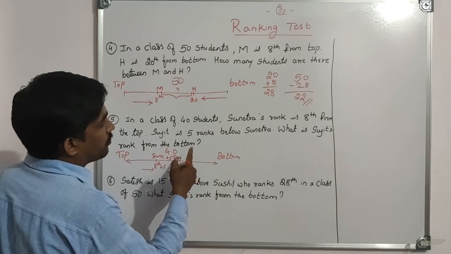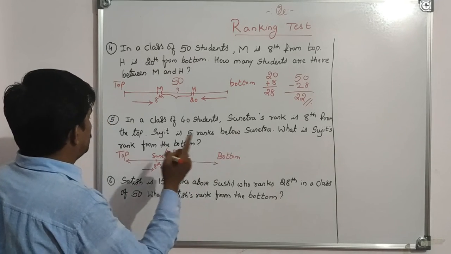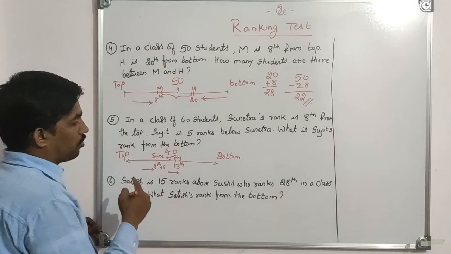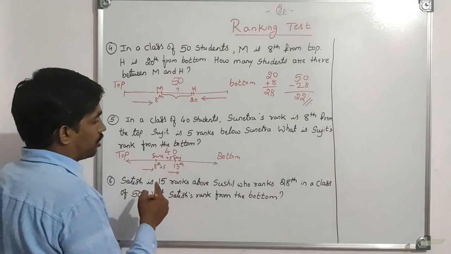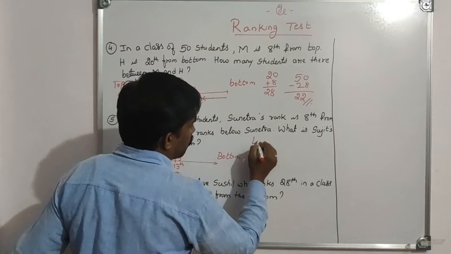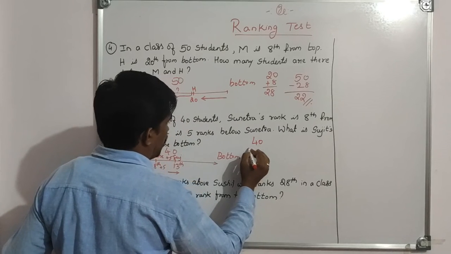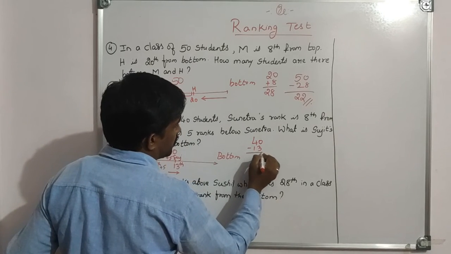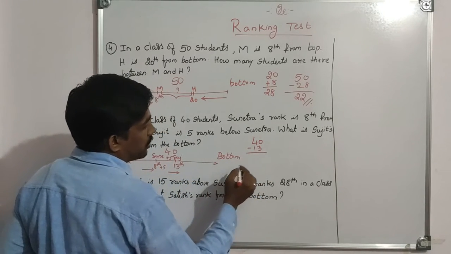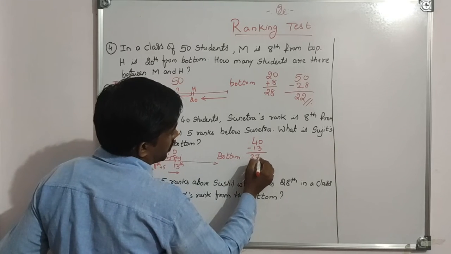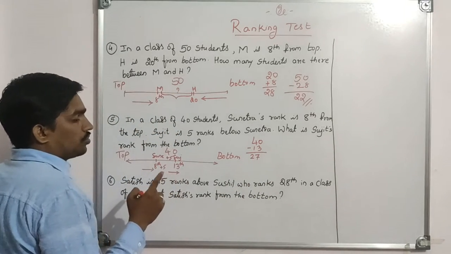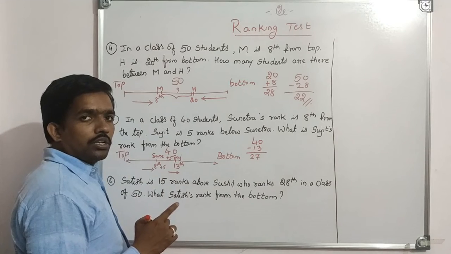And what is our question? What is Sujit's rank from the bottom? So again we have to do 40 minus 13. What is 40 minus 13? That is 27. So is 27 our final answer?